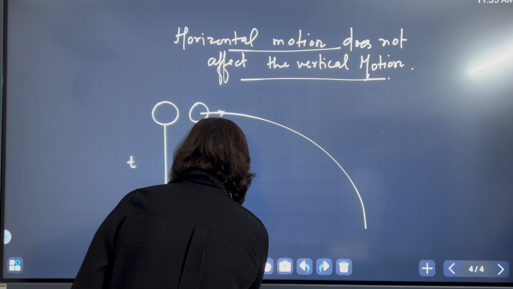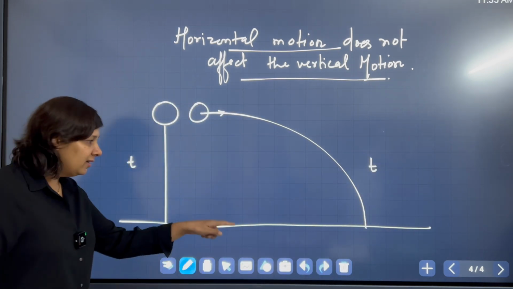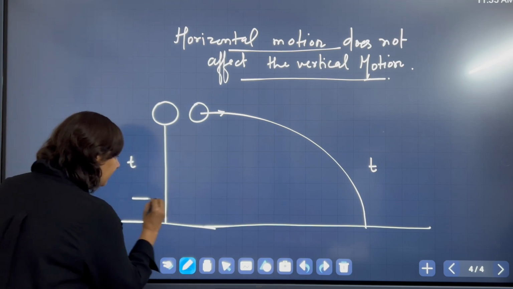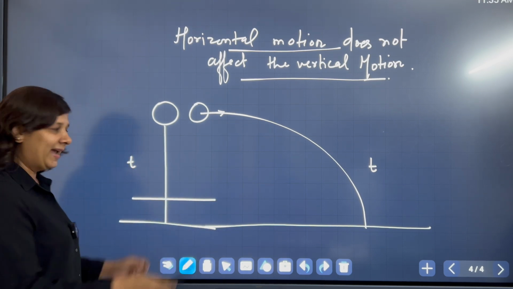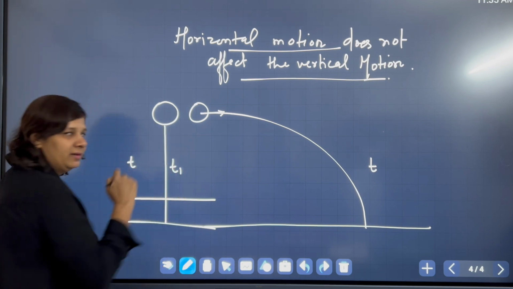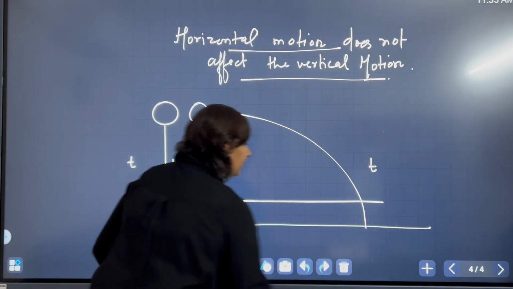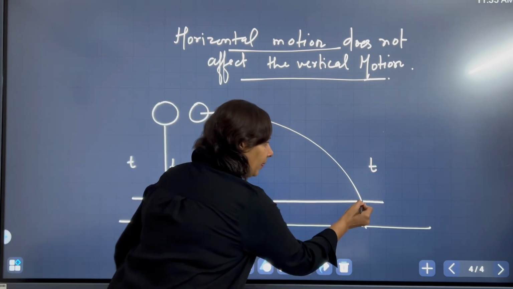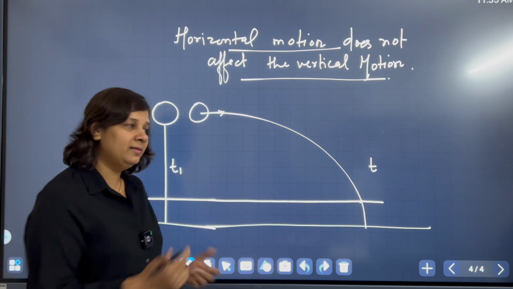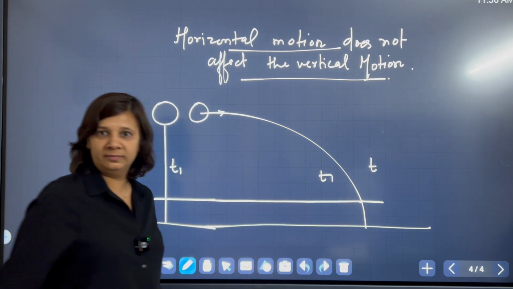So what is the meaning of this? If this ground was not here, so for example, if I take this distance, and this ball covers this much distance in time t1, then we will observe that the other ball, if I take the same point here, will again cover that much distance in time t1.